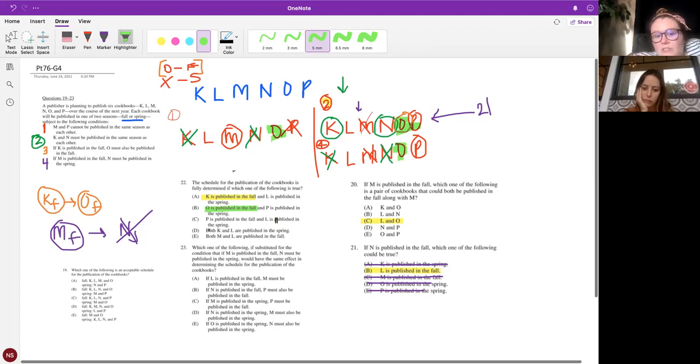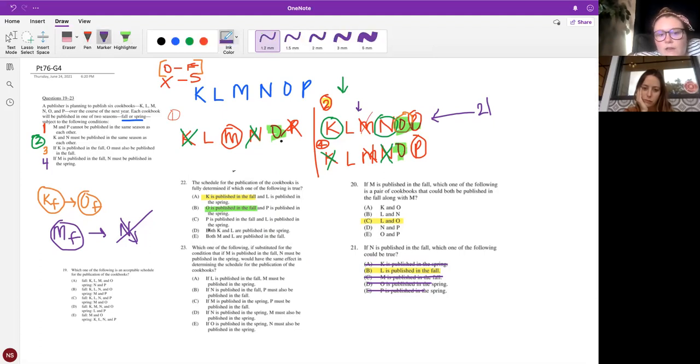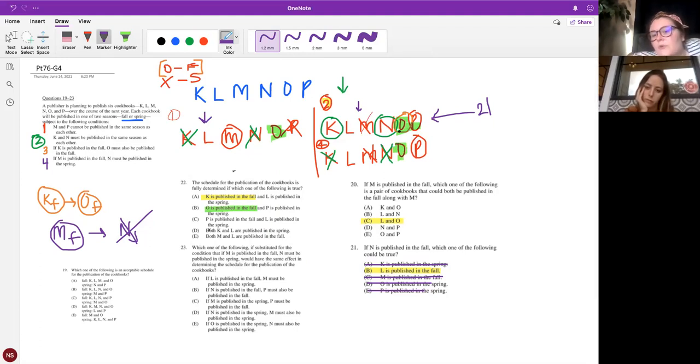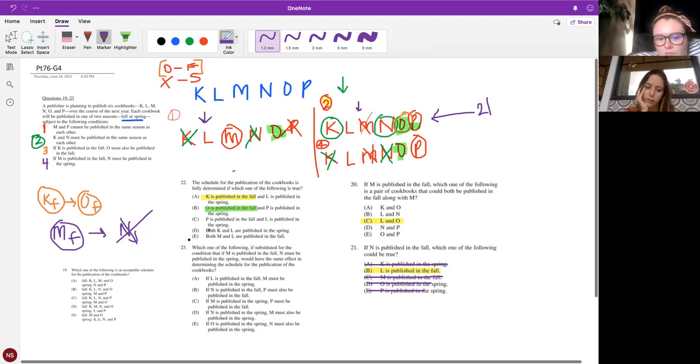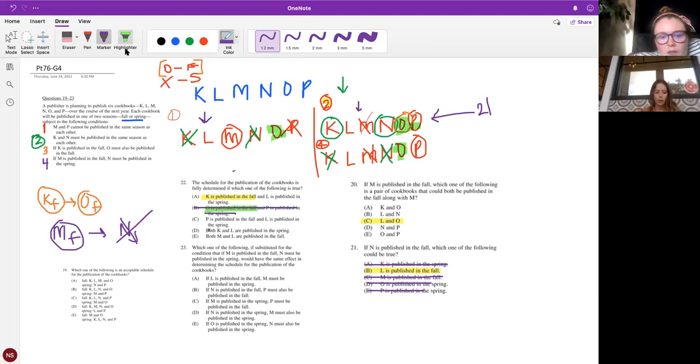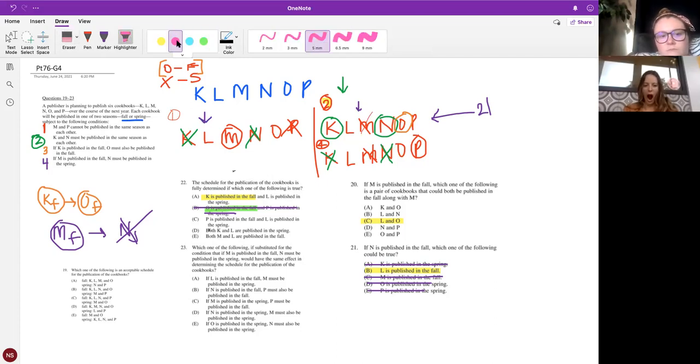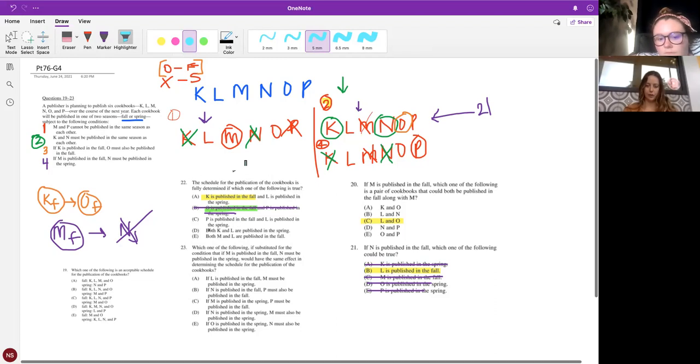And if we put P in the spring, do we see here in world 1, we have P in the spring, but it's not fully determined because we don't know where L is going. Okay. And in world 2 and 4, we don't have P in the spring, so those don't matter. Okay. Let's cross those out. And let's look at C. So in C, we say P is published in the fall. So in what world could we have P in the fall? 4.